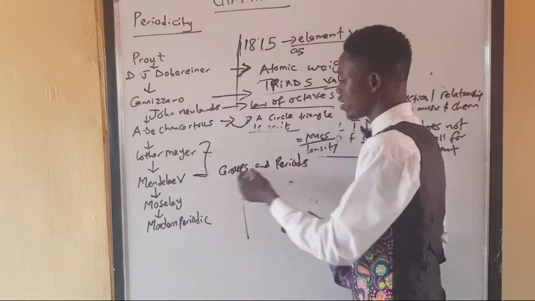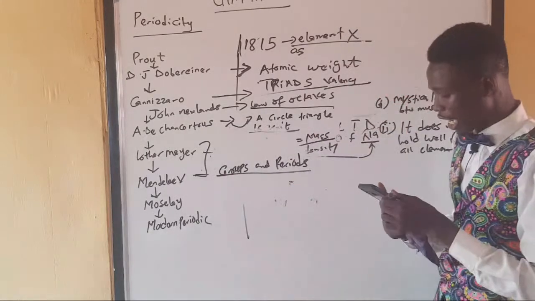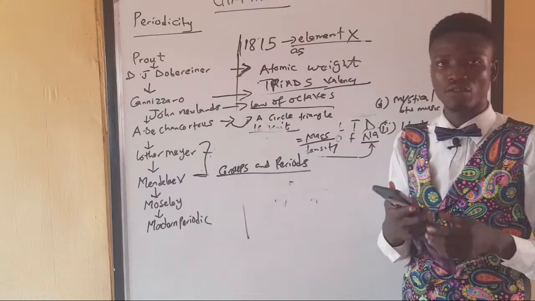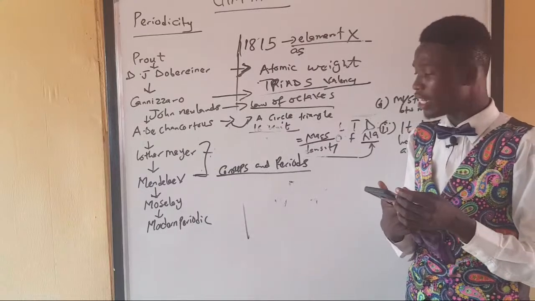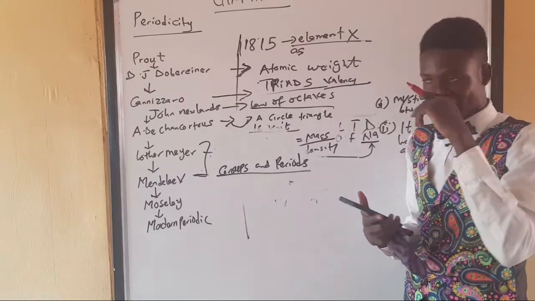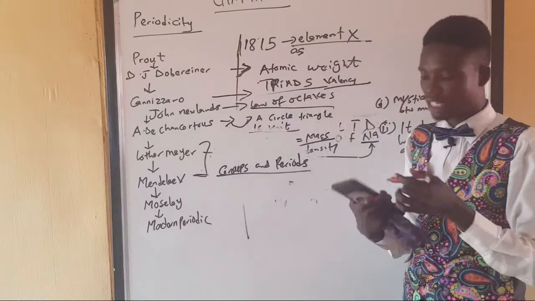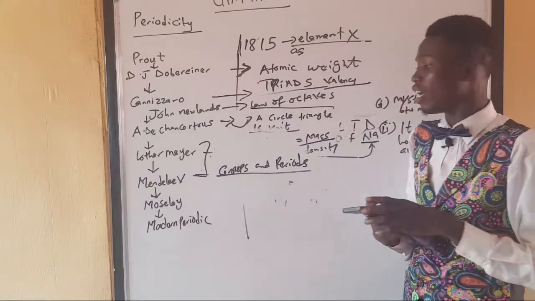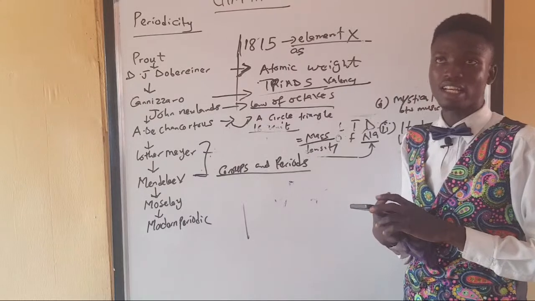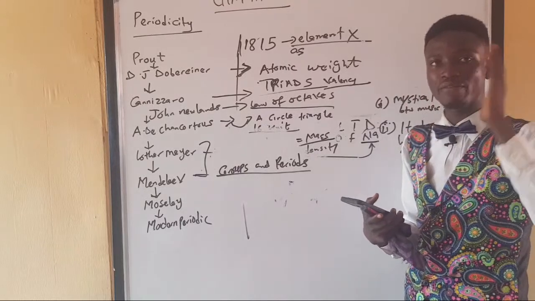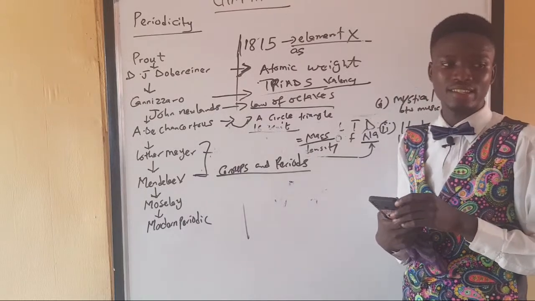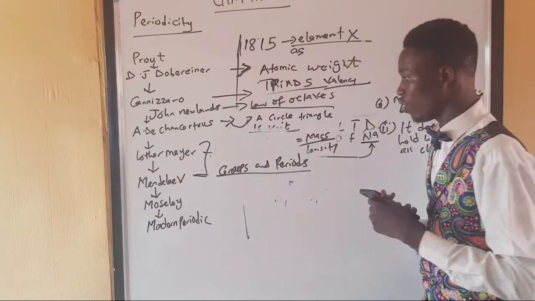Though Mendeleev was still using atomic weight, there is a kind of uniqueness in Mendeleev's work because Mendeleev was precise and certain. He made a lot of research about his findings, and he gave in detail all the analysis of each of the elements.